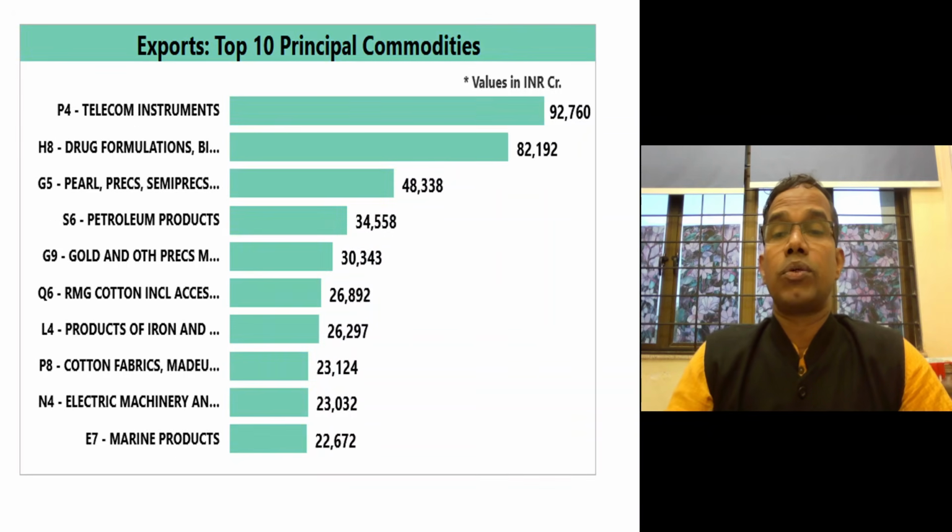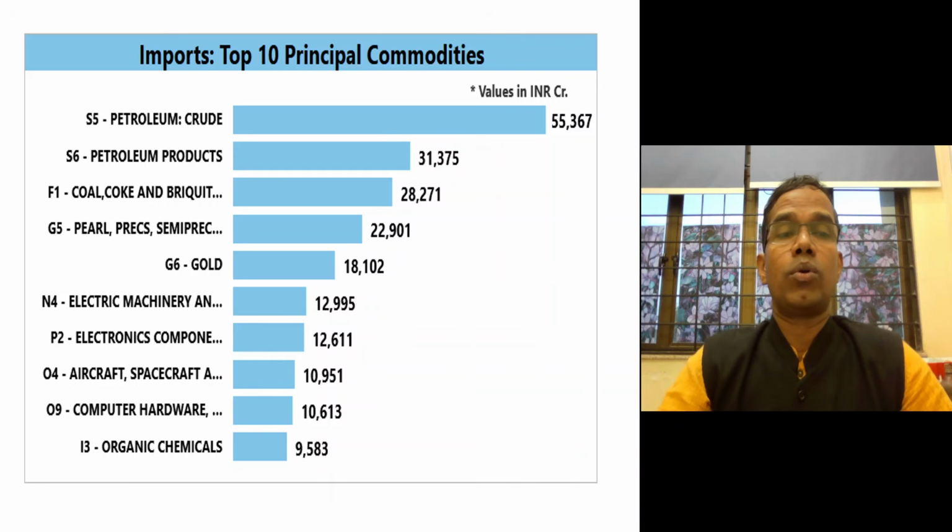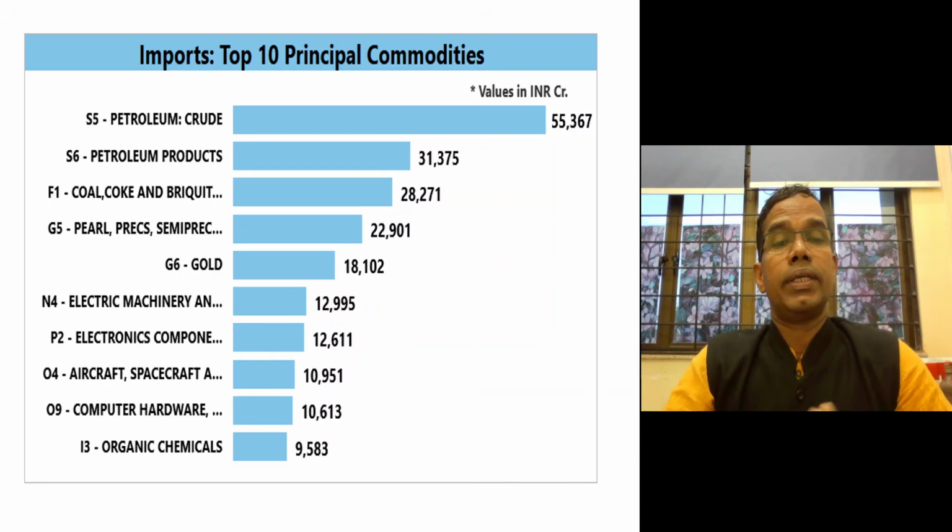So our major exports are only telecom instruments and drug formulation, which are generic medicines. And then we also import coal. Then we import pearls and precious metals, and gold. We import electric machineries, electronic components, aircraft, spacecraft, computer hardware, organic chemicals.